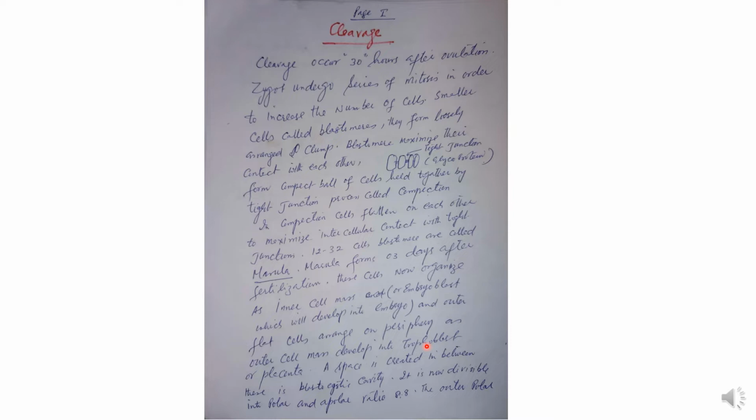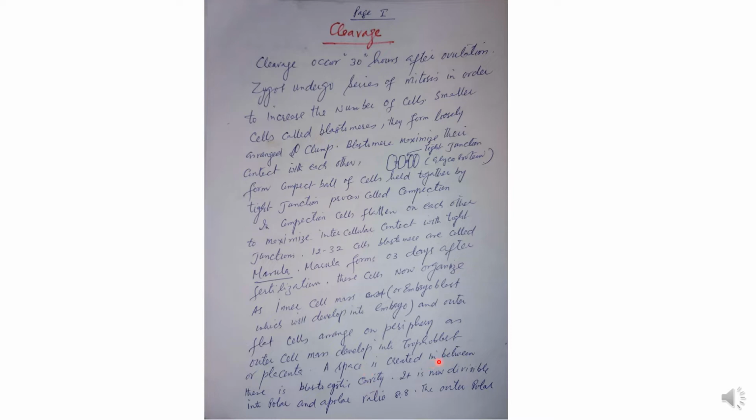One is the embryo or fetus. The second is the placenta, for nutrition, excretion, and oxygen supply to the fetus, which is a very important part for development of the embryo. So the outer cell mass develops into the trophoblast or placenta.